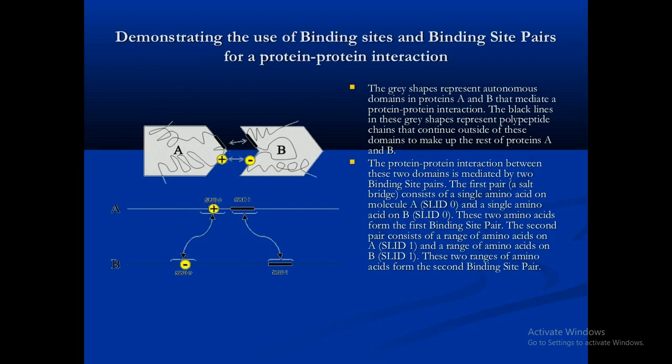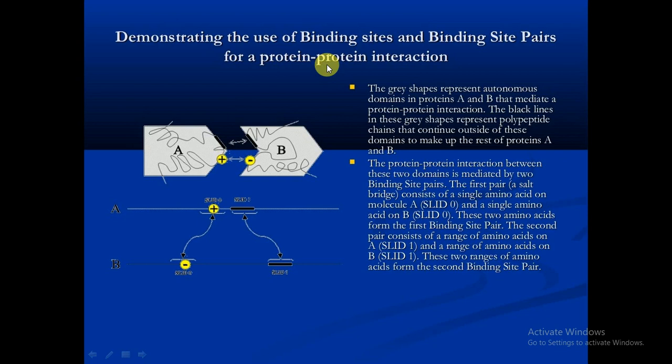Coming to the interaction, in this image you can see two proteins interacting. The gray shape represents the autonomous domain in proteins A and B that mediates a protein-protein interaction. The black line in this gray shape represents the polypeptide chain that continues outside of this domain to make up the rest of the protein. So you can see here the gray line. The protein-protein interaction between these two domains is mediated by two binding sites. Here you can see the two binding sites.